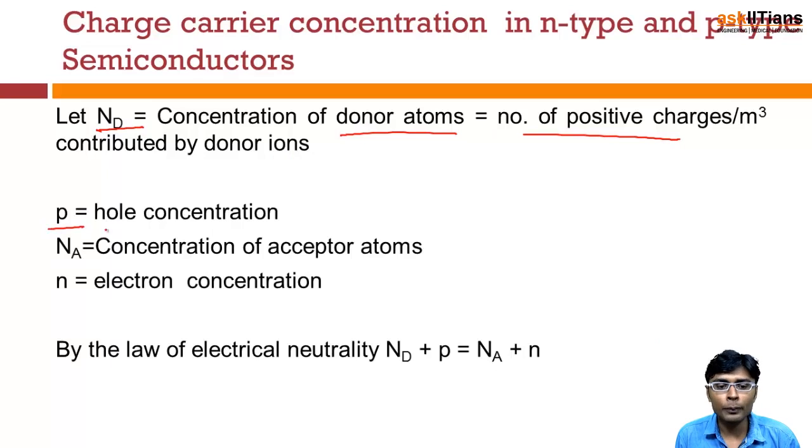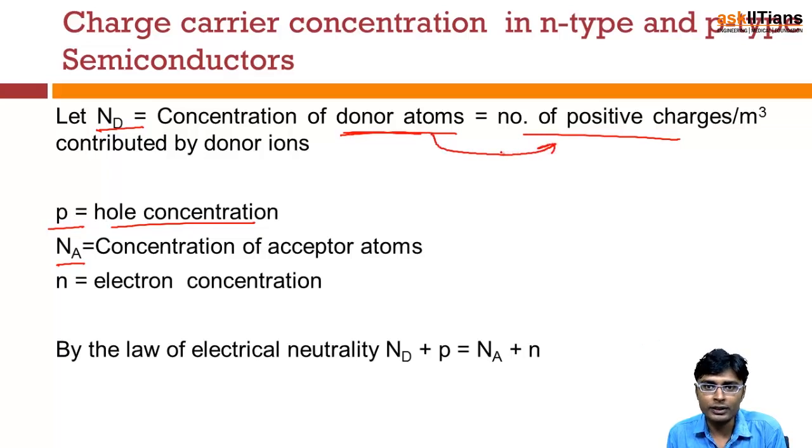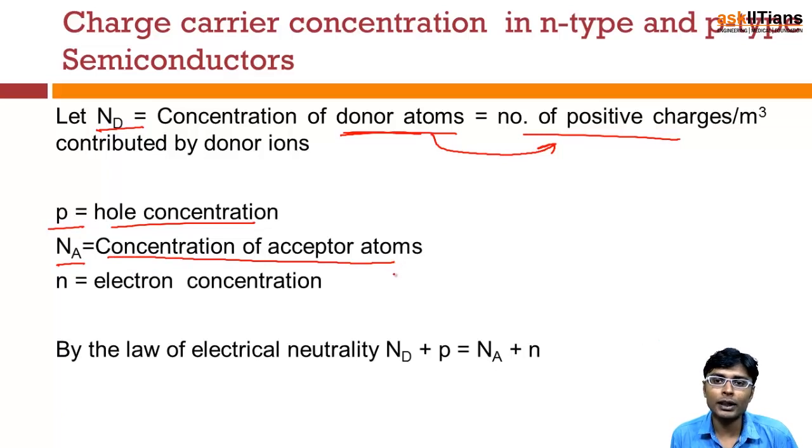And let's suppose small p is the hole concentration, so small p is the concentration of holes in any semiconductor. Also assume Na is the concentration of acceptor atoms. Since the concentration of donor atoms is equal to the number of positive charges, the concentration of acceptor atoms will be equal to the number of negative charges contributed by the acceptor atoms.